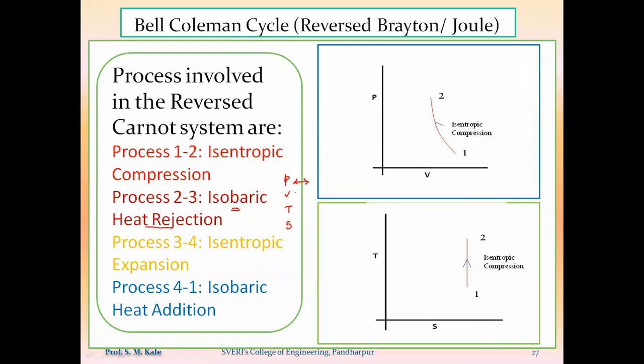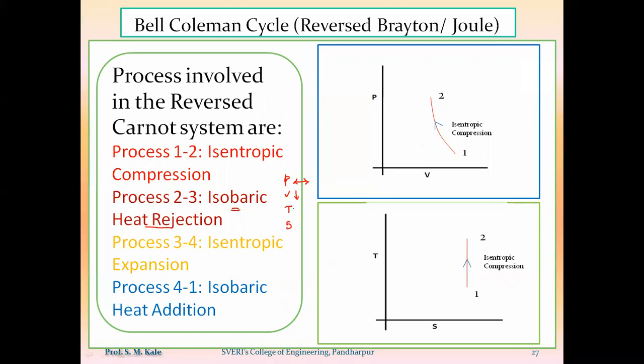Because of heat rejection, whatever molecules of gas are there will come closer, and because of the close interaction, or because of the reduced space between two molecules of gas, the volume of the gas will go on decreasing.